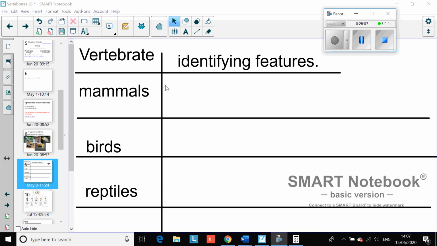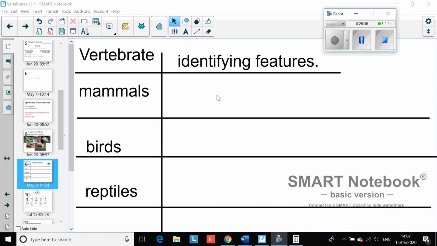So for example, in mammals, you could write things like has mammary glands, gives birth to live young, has fur. All these things you could put in there, but I want you to identify and research yourself what the identifying features of each one are. Okay, and then once you've done that, snap a picture of it and upload it to assignments, or you can do it on a Word document and upload it to assignments that way.